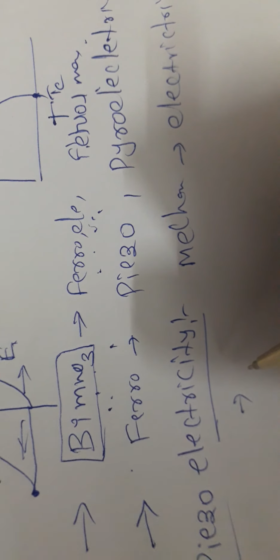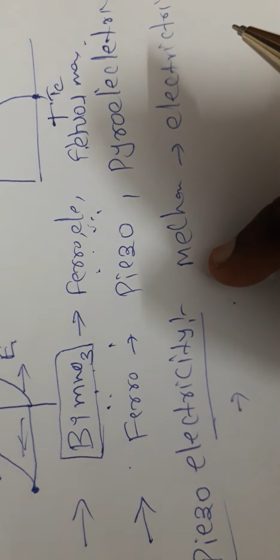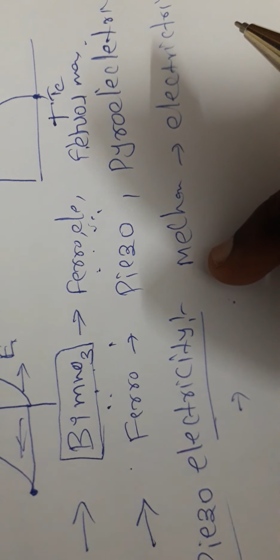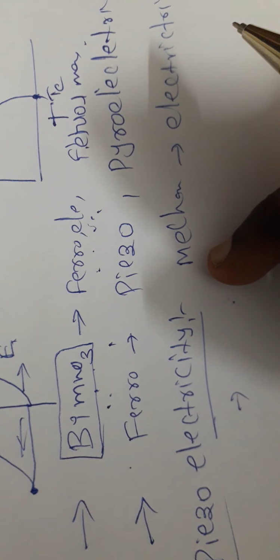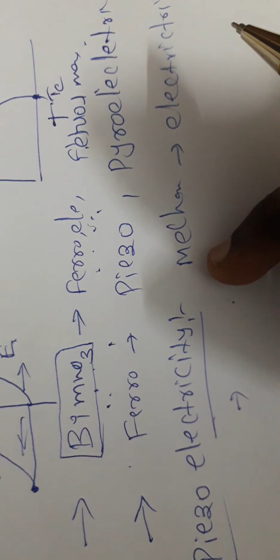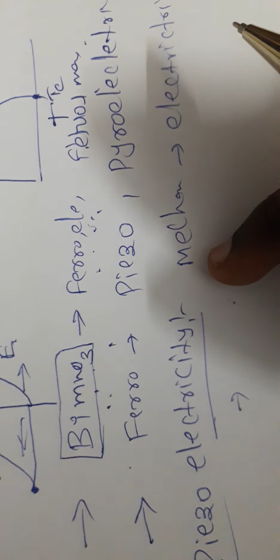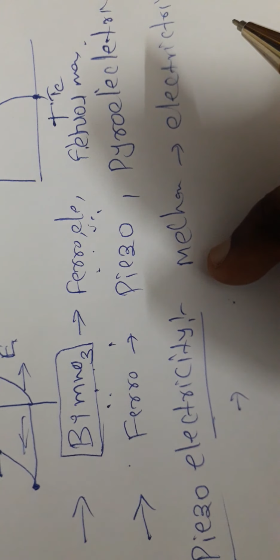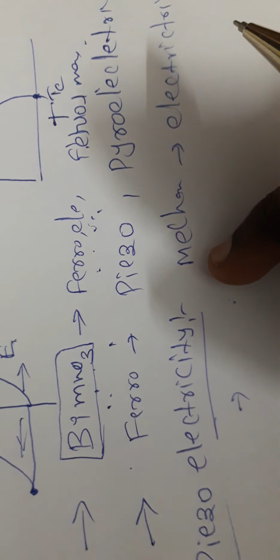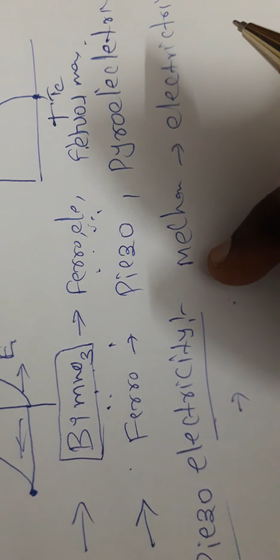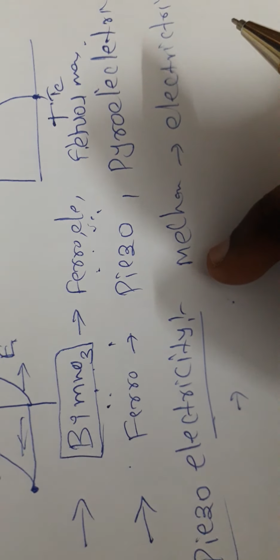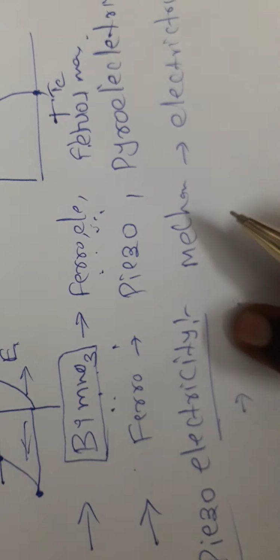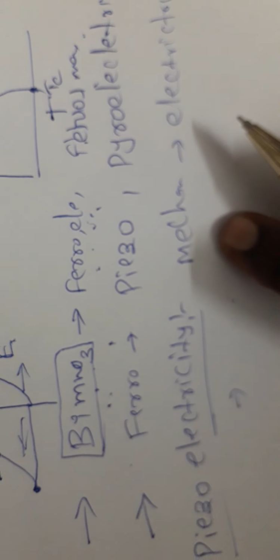A microphone is one example. In a microphone, sound is the mechanical energy, and when connected, that becomes electrical energy. Likewise, electrical energy is converted into mechanical energy and sound comes out. So electrical energy into mechanical energy and mechanical energy into electrical energy, vice versa. That property is nothing but piezoelectricity or pressure electricity.